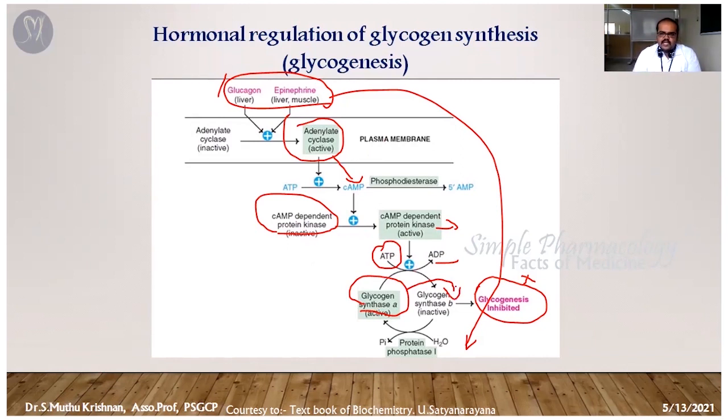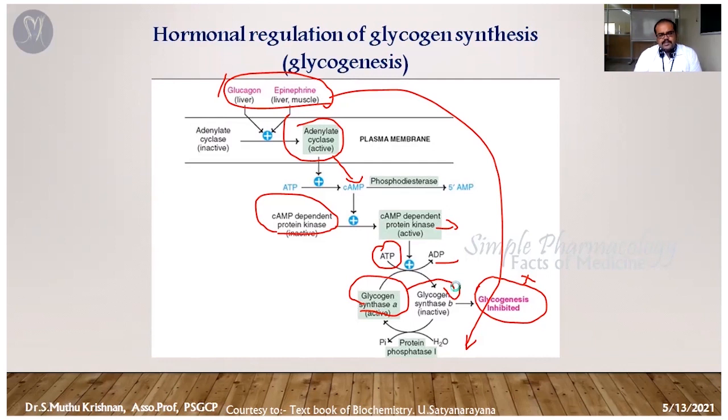To simply understand, once the substance is bound, it's going to inactivate the glycogen synthase. It's going to inactivate the glycogen synthase by various intermediate steps: adenylate cyclase activation, cyclic AMP production, and cyclic AMP dependent protein kinase activation. So it's going to inactivate the glycogen synthase enzyme. We know that the glycogen synthase enzyme is responsible for the glycogenesis process, so that process totally stops. That means more glucose is available. That's the second thing, hormonal regulation.